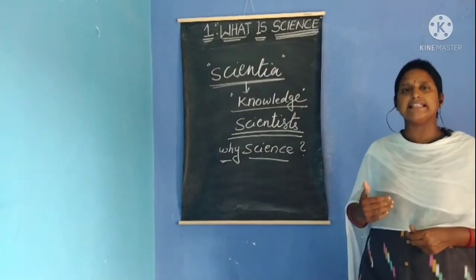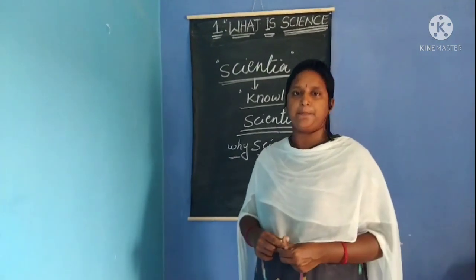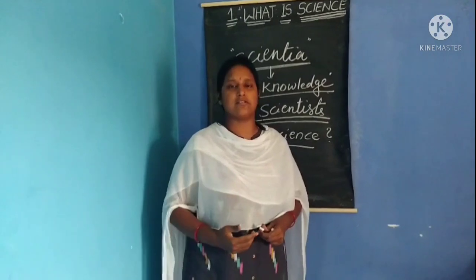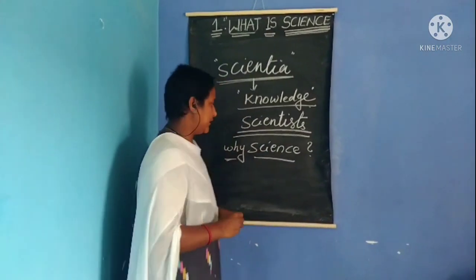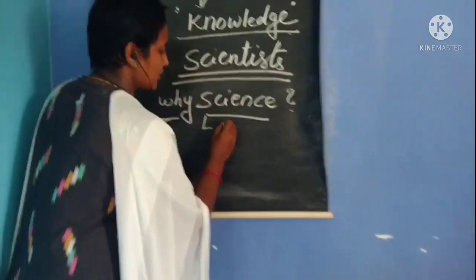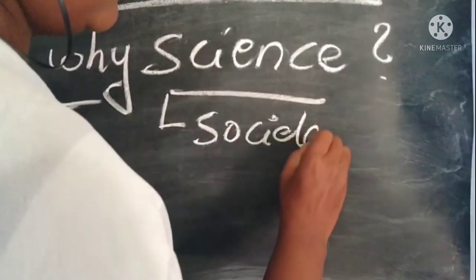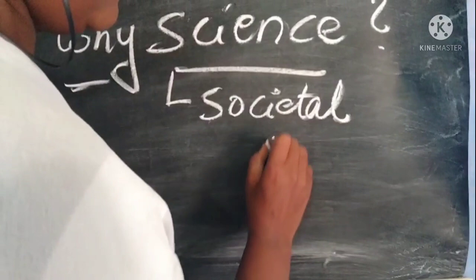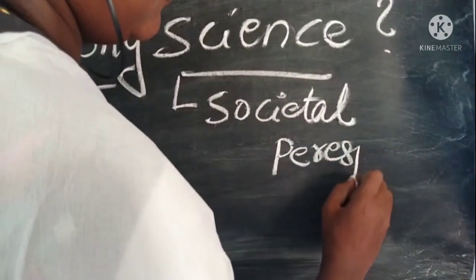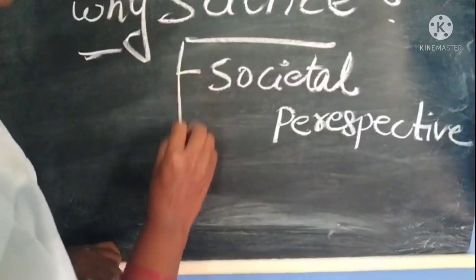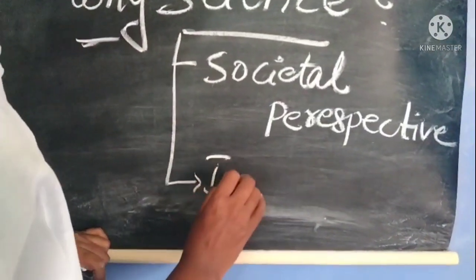So this science is useful for the persons or for the society in two ways. That is societal perspective and second one is individual perspective.